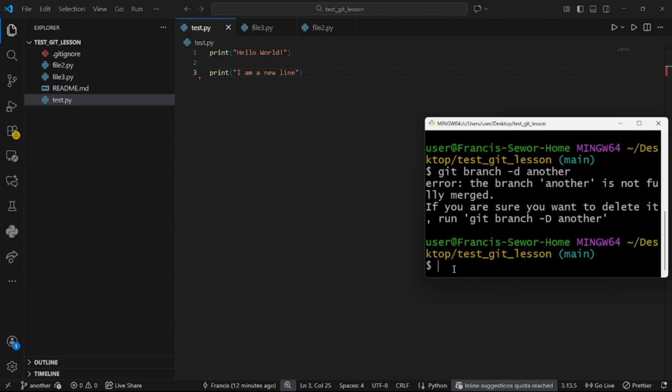But here we want to delete it. Do we still want to delete it? Do we want to keep it or not? If you want to delete, first delete it. Say git branch, capital D, and the other branch name, right?